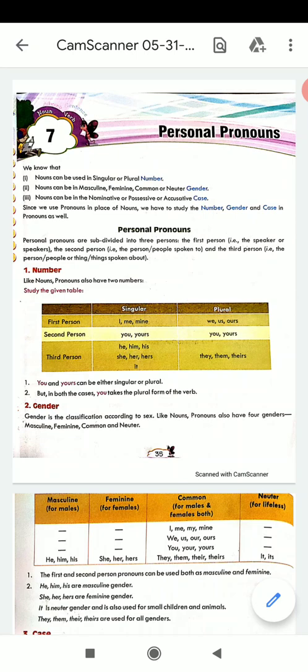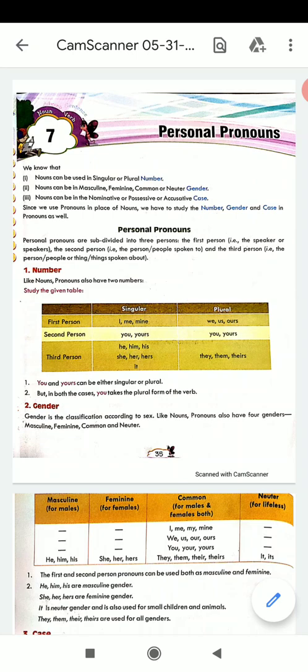In the same way, when you're talking about the second person, if only one person is there, then you, yours will be used. And if on the place of second person there are many people, then you or yours. In singular also it is you, yours, and in plural also it is you, yours. And the third person, that is when we are talking about some other person. मेरी बात नहीं हो रही है, मेरे सामने वाले की बात नहीं हो रही है, किसी और की बात हो रही है, then we will use the words which have been given in singular sense and in plural sense.